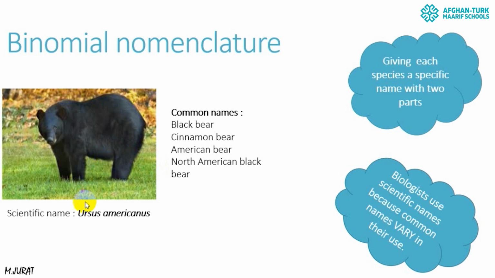But if there is a specific name like Ursus americanus, scientists all over the world can call that animal by this name, and they can discuss this animal better, because having a specific name helps people understand better about something. So we can say that binomial nomenclature gives a specific name for each organism, which is a universal name. It means scientists all over the world can use that name.